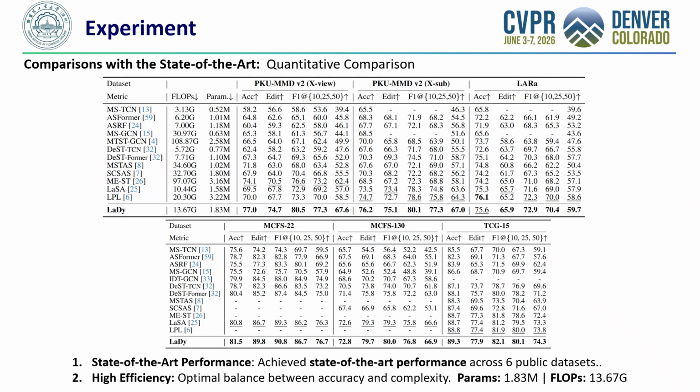First, let's look at the quantitative comparison. Quantitatively, LaDy achieves SOTA on all 6 benchmarks, notably surpassing prior bests by up to 5.2% on PKU-MMD v2. We maintain high efficiency with only 1.83 million parameters, validating our superior accuracy-efficiency trade-off.